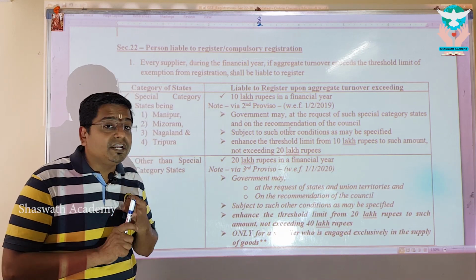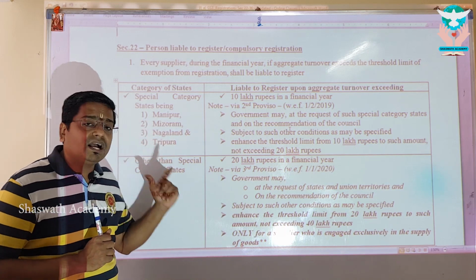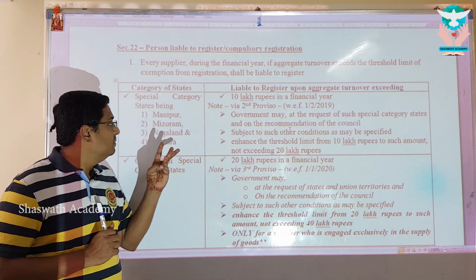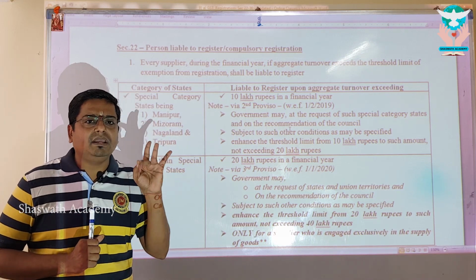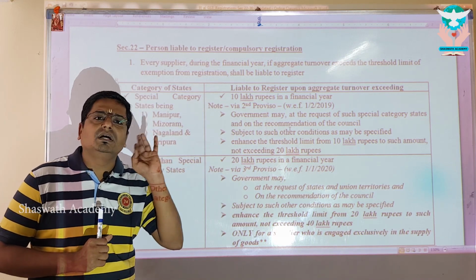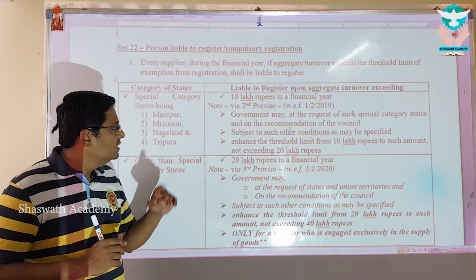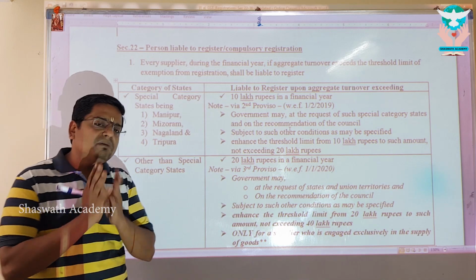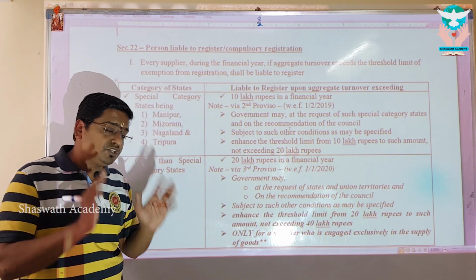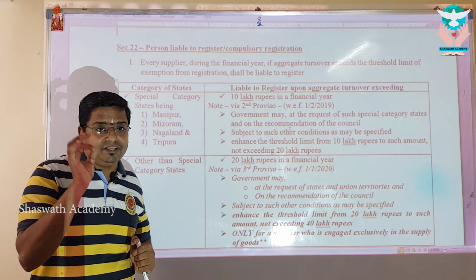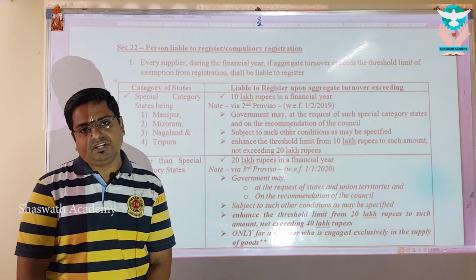Those are Manipur, Mizoram, Nagaland and Tripura. Only 4 states, MMNT. Manipur, Mizoram, Nagaland, Tripura. Right? This MMNT only is now to be called special category states. And for these special category states, how much is the threshold limit for registration?